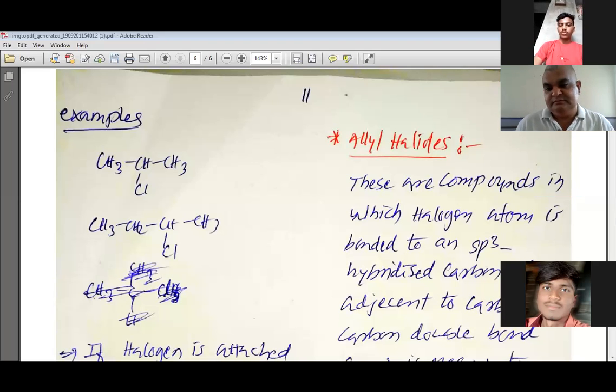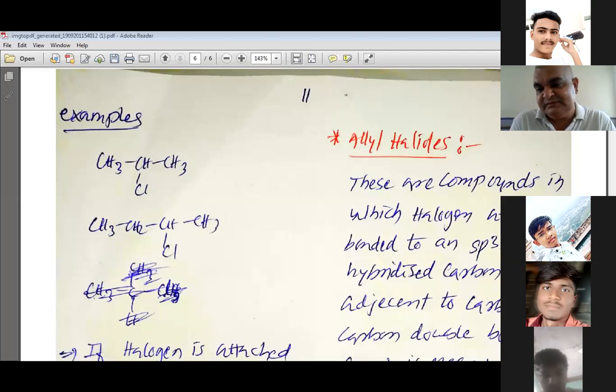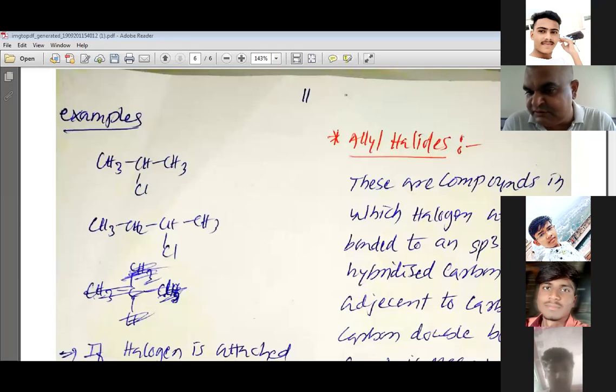Halogen atom bonded to sp3, 1 degree alkyl chain. No, in all these three, primary, secondary and tertiary alkyl halide, halogen is always bonded to the sp3 carbon only. But then what is the speciality of a primary alkyl halide? Be it primary, secondary or tertiary, halogen is bonded to the carbon which is sp3 hybridized. One halogen attached to 1 degree carbon. But then what is 1 degree carbon? That is what I am asking. What do you understand by 1 degree carbon?